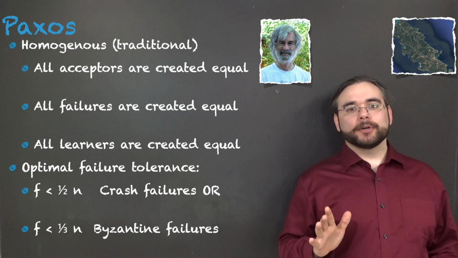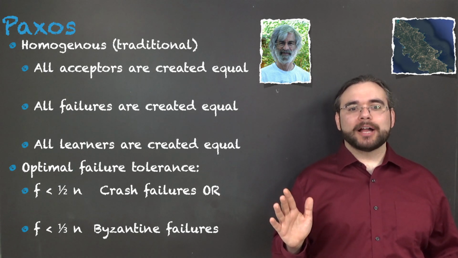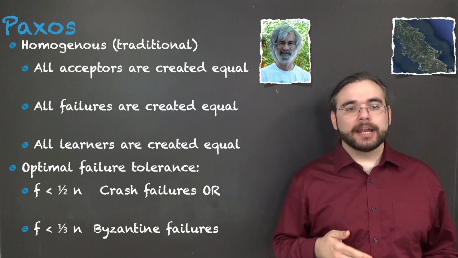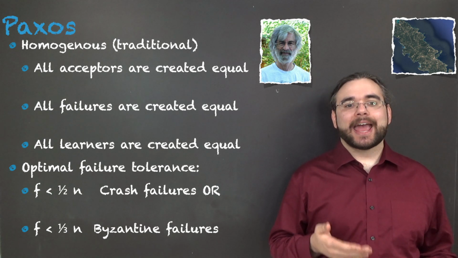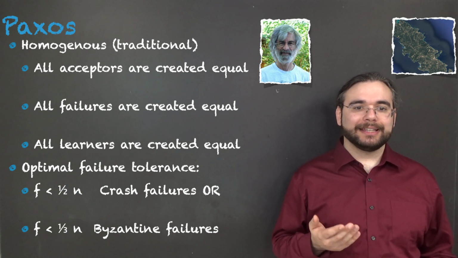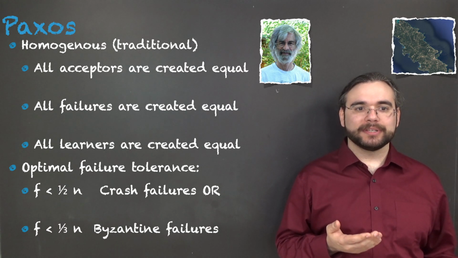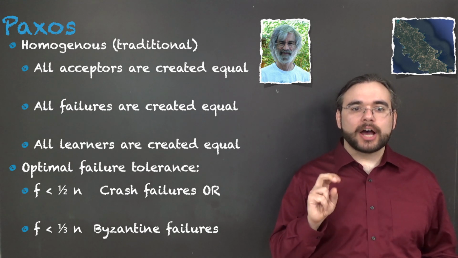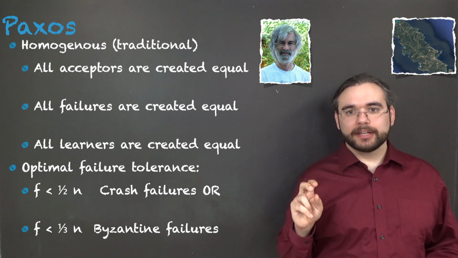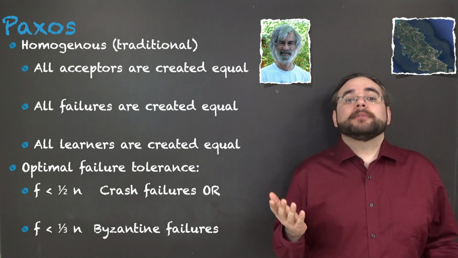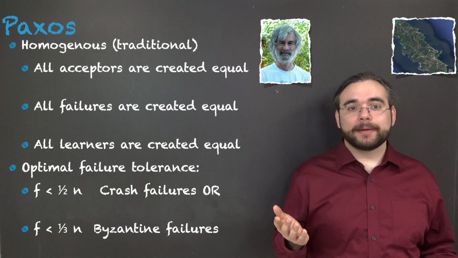Everyone remembers Lamport's Paxos as the optimal homogeneous consensus protocol. That means, among other things, that it can tolerate strictly less than half of the acceptors crashing, or a different version can tolerate strictly less than a third of the acceptors being Byzantine. But it's usually set up exactly like that. Tolerate F out of n Byzantine failures, or tolerate F out of n crash failures. Pretty much every implementation I've come across does it this way.